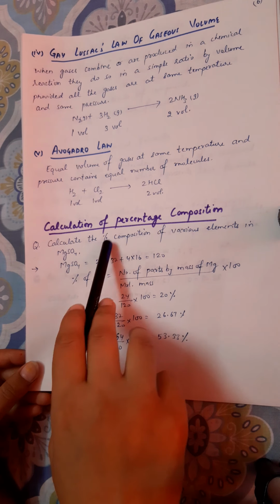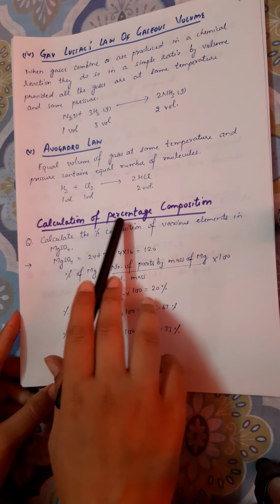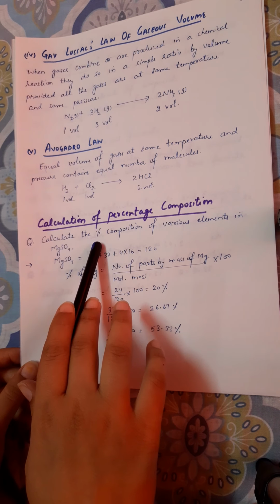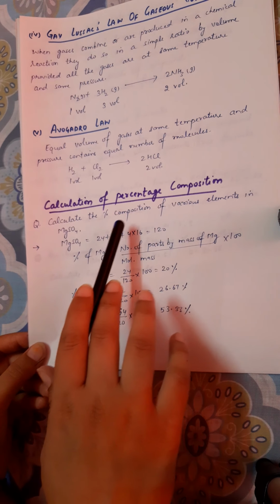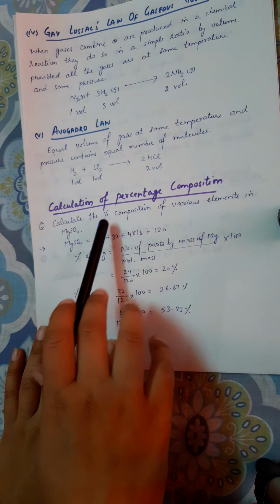Next is calculation of percentage composition. I will explain this topic by giving an example. This chapter consists of so many numerical parts and so many numerical topics. So I will be explaining all the topics by taking an example.